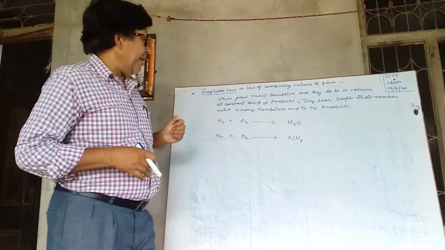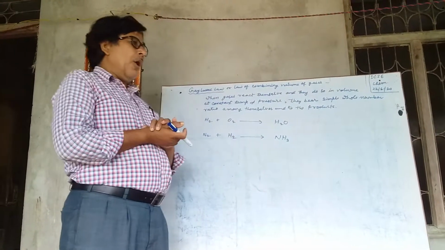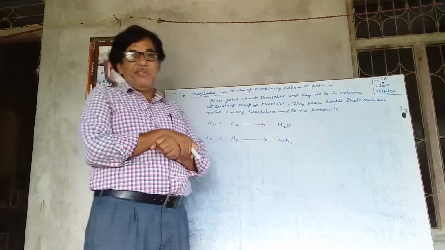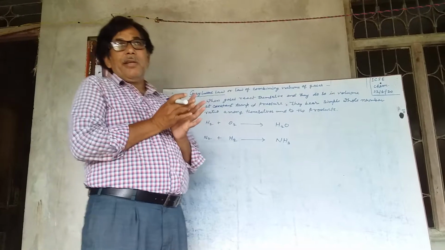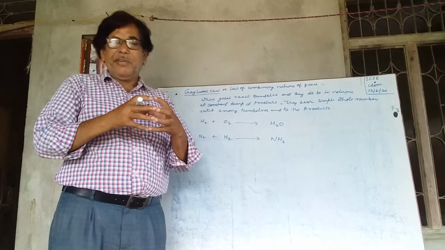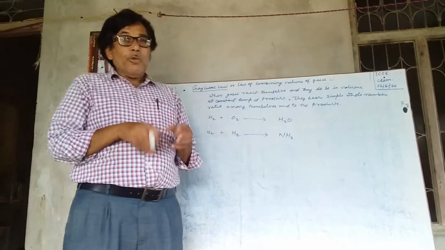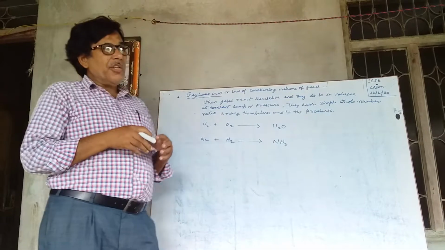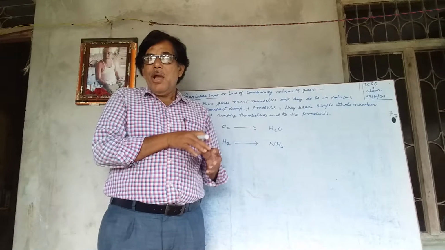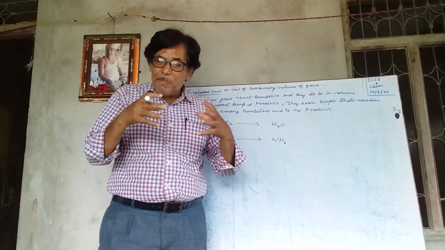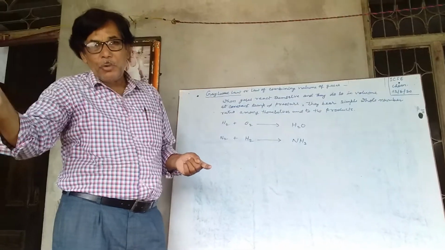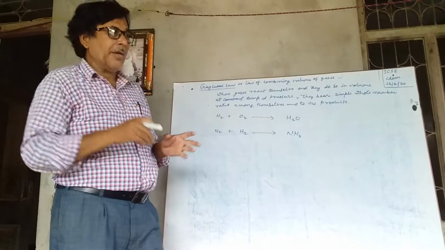Gay-Lussac law states that actually it is a law of combining volume of gases. Means whenever at constant temperature and pressure, gases react among themselves to produce a gas or vapor. In such situation, these reactant gases bear a simple whole number ratio with themselves and to the product by volume.